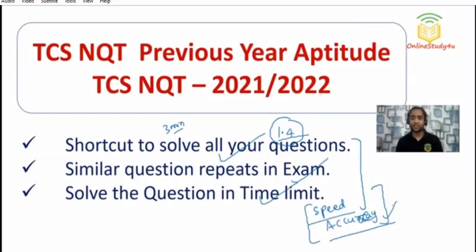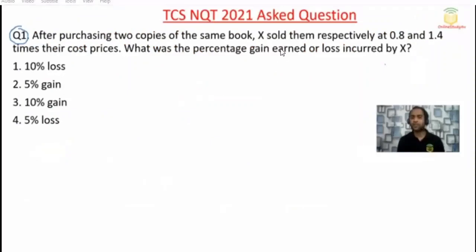Let us start with question number 1. Ideally, this is a question where percentage gain earned or loss incurred is asked. That means it is a profit and loss question. Here I will be taking more than 2 to 3 minutes, because I need to explain each and everything. Otherwise, I can solve this question in just 30 seconds, and I will teach you how you can solve it in 30 seconds. Do not worry. After purchasing 2 copies of the same book, X sold them respectively at 0.8 and 1.5 times their cost price. What was the percentage gain earned or loss incurred by X?